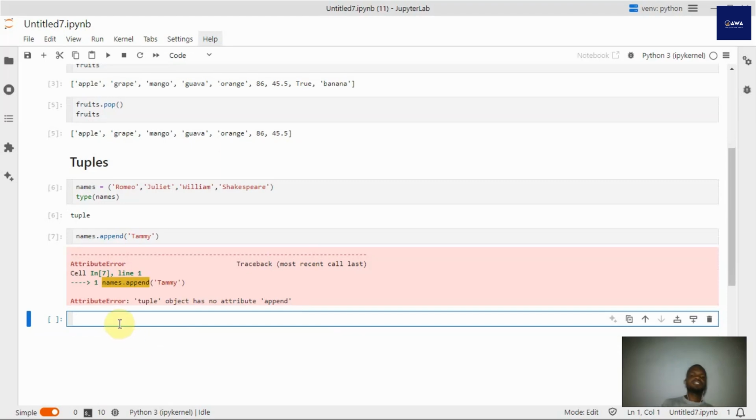And now you have the attribute error. The attribute error usually happens when you're trying to pass a particular attribute to a class, to an object that doesn't have that attribute. For example, tuples do not have the attribute append, which you can call as a function. They cannot be appended, so it's giving you the attribute error.